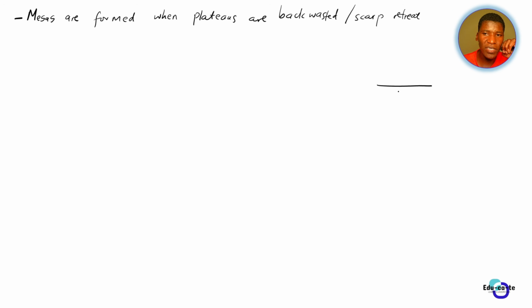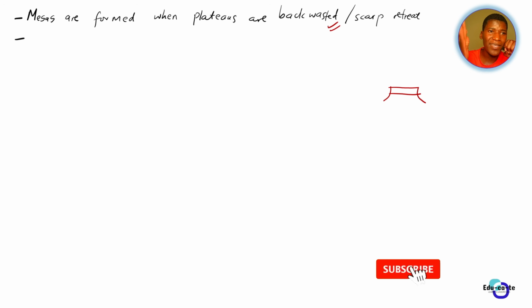So when we have got a plateau, a big plateau with a resistant cap rock on top, and then we have got erosion that happens sideways, such that we cut the sides of this plateau, we will remain with a smaller landform, and that smaller landform will be a mesa. So the mesa will form due to plateaus that are being back-wasted, or you can say that there's scarp retreat happening on those plateaus.